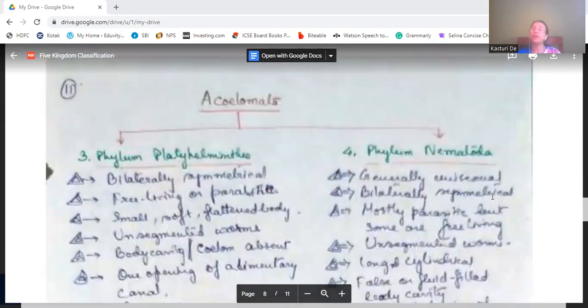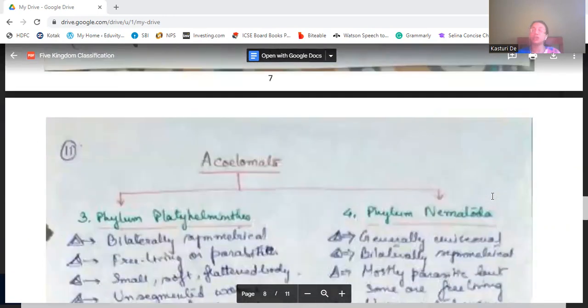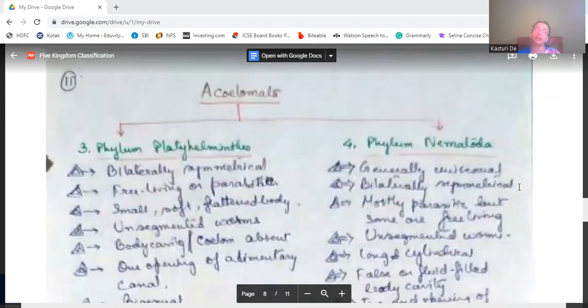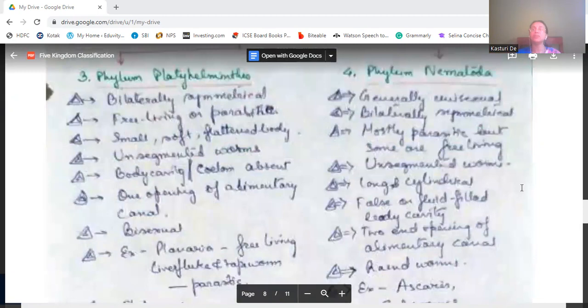Now we come to acylomata, which has two phyla. One is phylum Platyhelminthes, another is phylum Nematoda. First, Platyhelminthes. The characteristics of this are that they are bilaterally symmetrical, that is, we can cut them into two equal halves. They can be free living or parasitic.